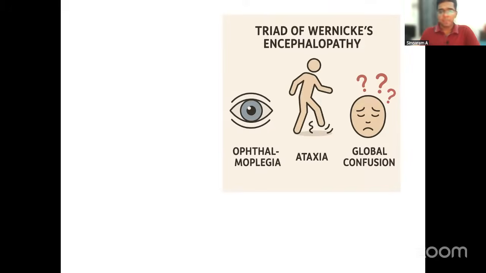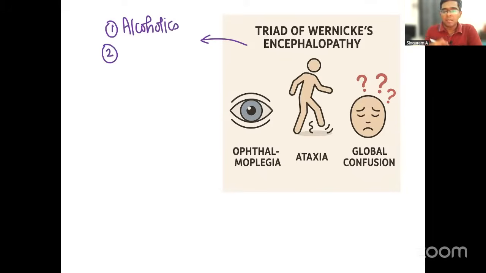Let me ask you one thing. In which group of patients, which patients are prone to develop this Wernicke's encephalopathy? Number one, alcoholics. Please understand that in your case history, they may give it like this, alcoholic patients. Number two, it's not very common, but maybe in the young age group, malnutrition. Severe malnourished patients.